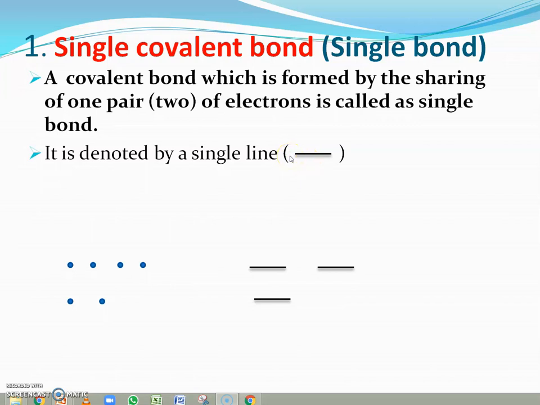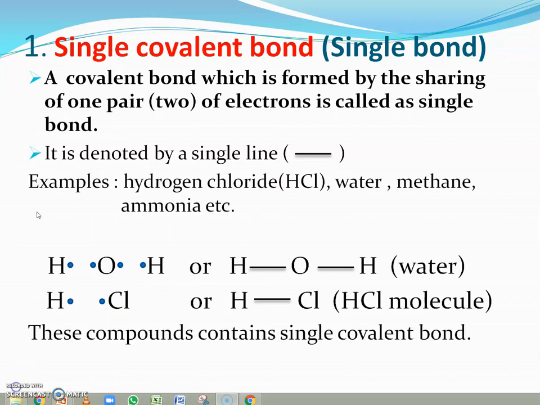In this type of bond, the two atoms share one electron of each element to form a single covalent bond. The compounds which contain single covalent bonds are hydrogen chloride, water, methane, and ammonia.